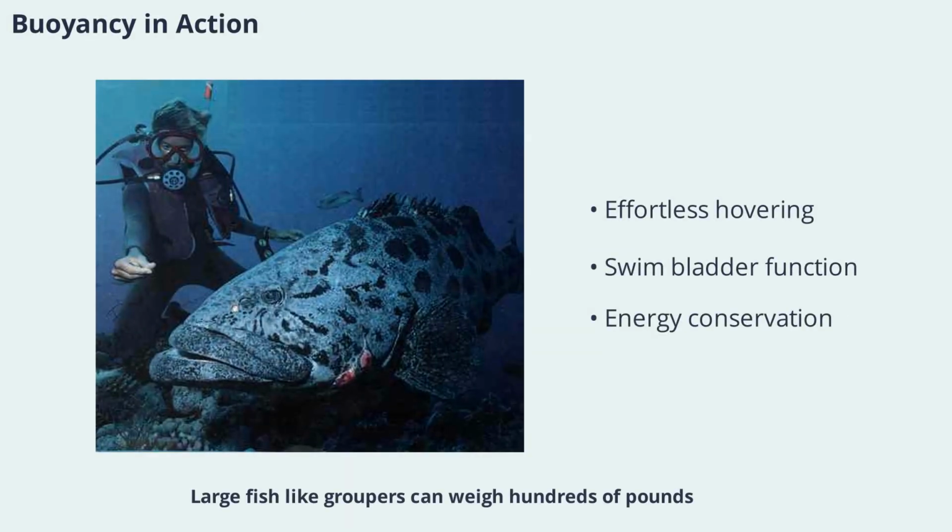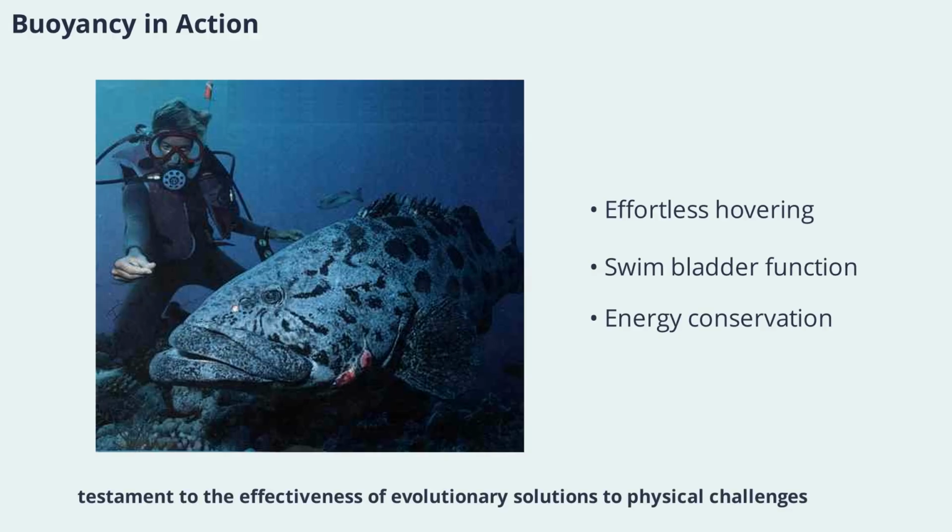Large fish like groupers can weigh hundreds of pounds, yet they appear to hover effortlessly in the water. This is thanks to the buoyancy provided by the gas in their swim bladders. The ability to control buoyancy allows fish to remain at a desired depth without expending much energy, a crucial adaptation for survival in aquatic environments. Observing these giants in their natural habitat is a testament to the effectiveness of evolutionary solutions to physical challenges.